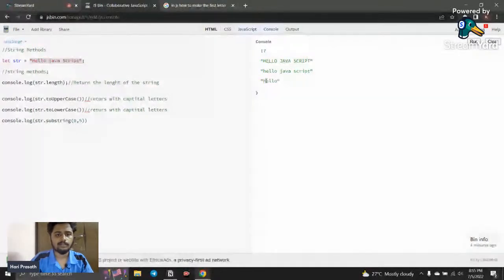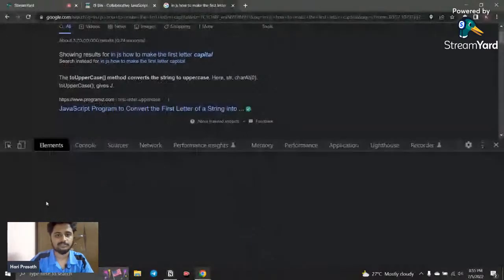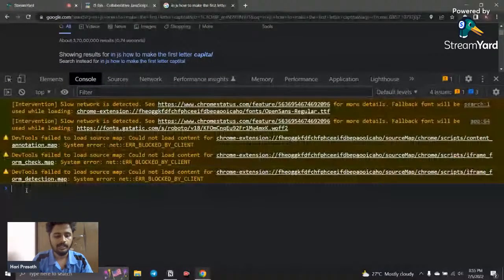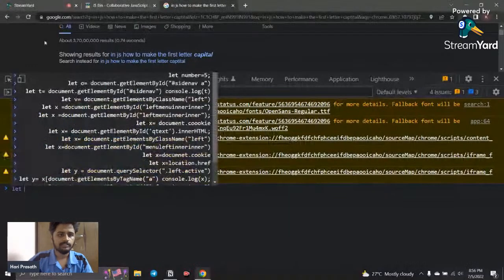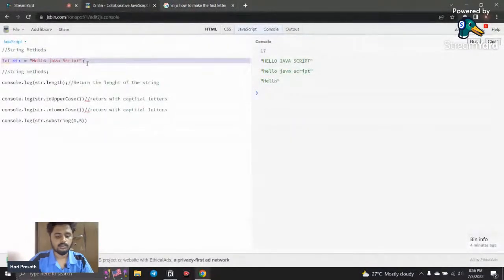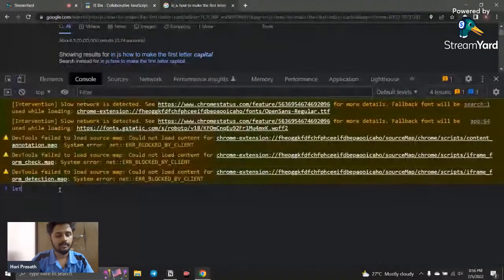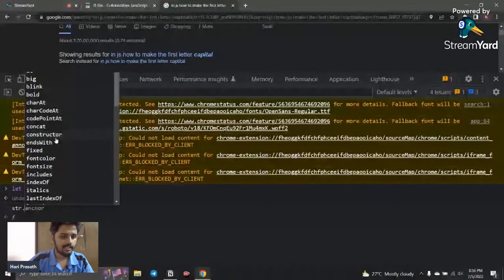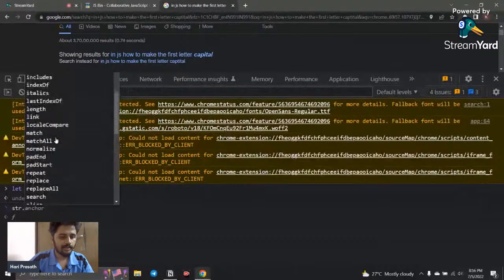And also we have some other methods too. For example, I go here and use inspect, and I go for the real console instead of using the JSBin console. I declare a variable here, copy the variable and paste it here, and say str dot, and here you can get so many things. You can see what all the methods available here are.